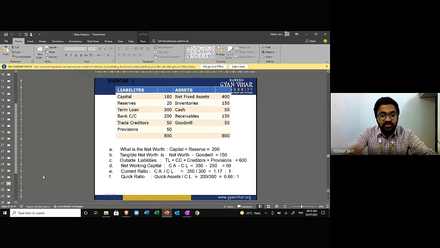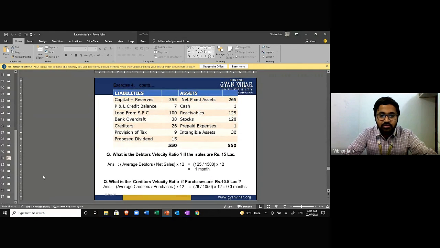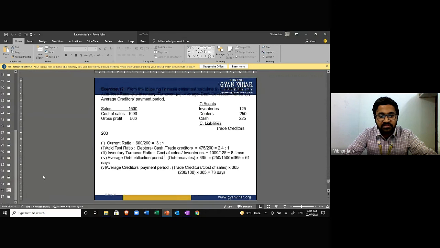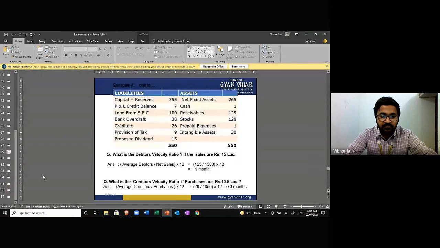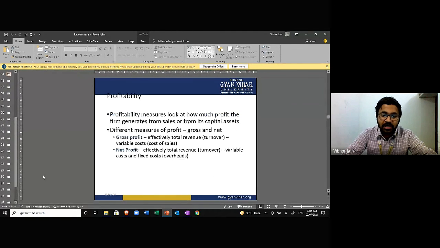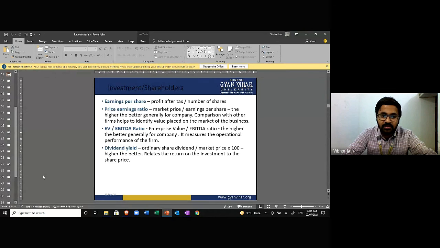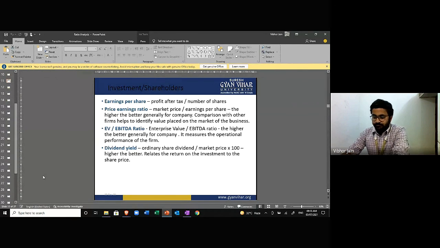Now, this is a question that we have. So I will start solving the question in the next class. I also have a lot of other questions as well, which we'll solve. But I think there are a few ratios that are remaining that we have to talk about. This doesn't have investment ratio, so I'll talk about investment ratio as well. Yes, investment ratio, it is over here. Okay, so I'll talk about this investment ratio in the next class.